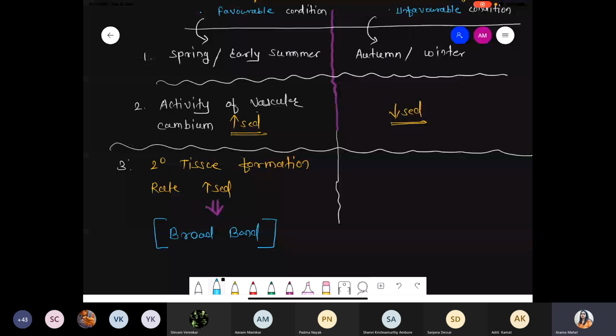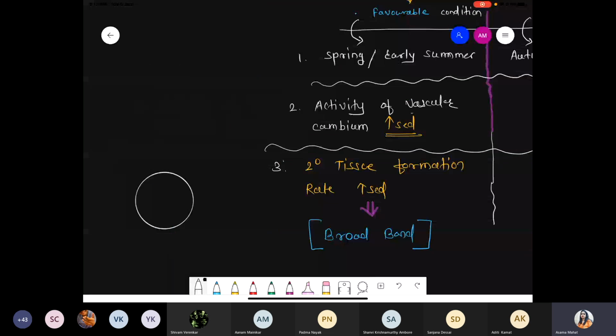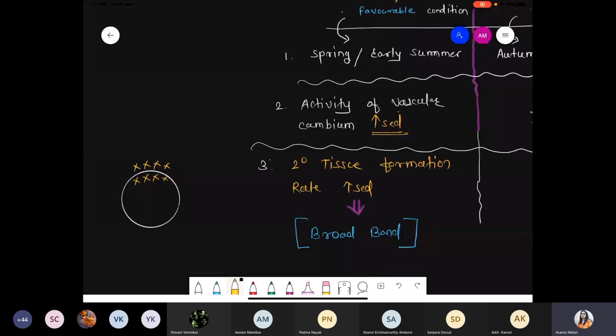If the rate of vascular cambium increases, whatever band gets formed, band means what? हमने discuss किया था. Suppose this is the vascular cambium, and towards the outer side there is the secondary phloem.